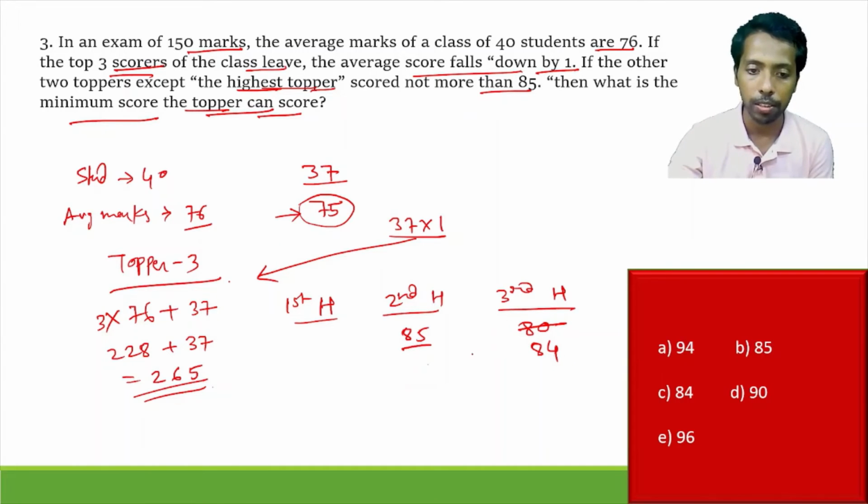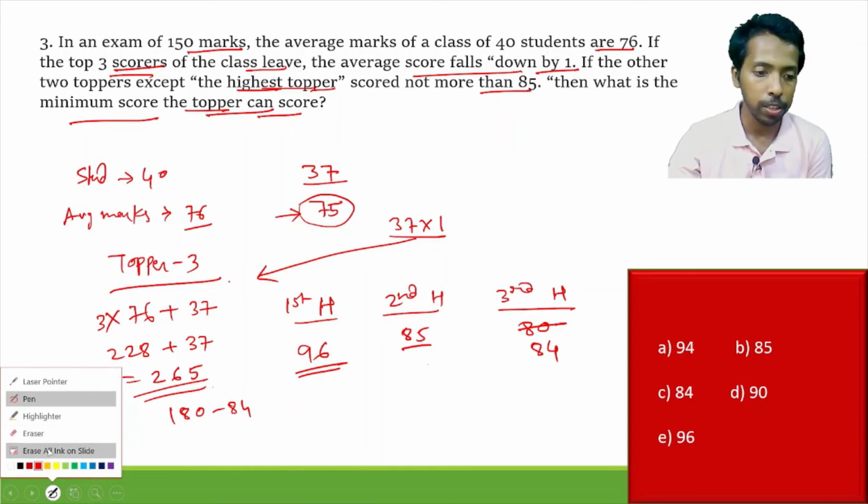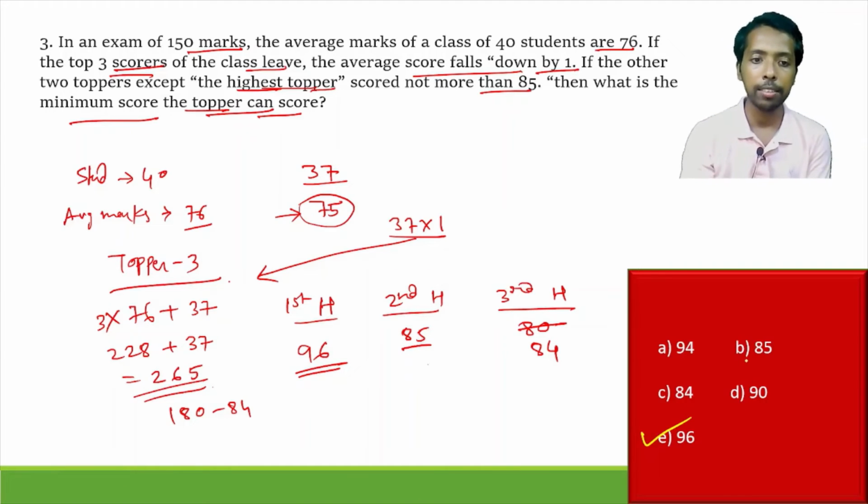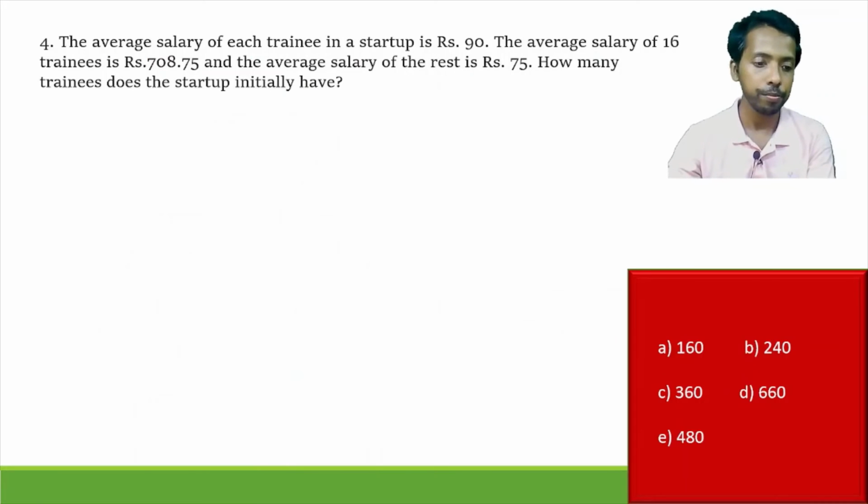So sum this up and subtract both these values from 265, you will get the first highest scorer. So 85 plus 84 is 169. 265 minus 169 gives 96. So the first highest scorer is 96 here, right? Hope this is clear here. I hope you get the logic. So option E is the correct choice. Understood? Moving to question number 4 here.